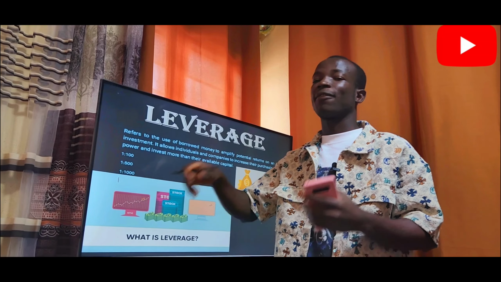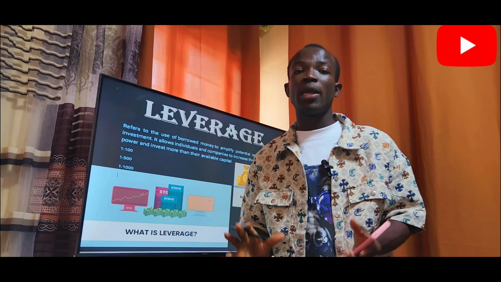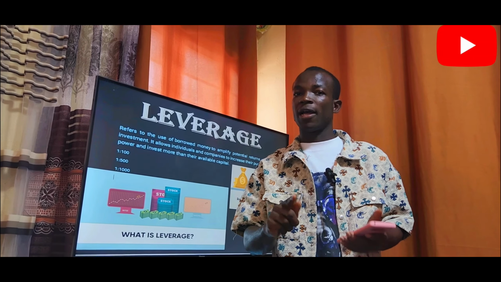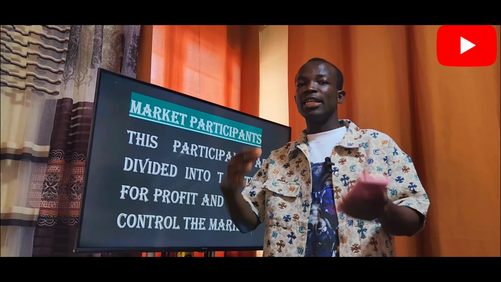Let's say 100 times 500, that's 50 US dollars. You have the purchasing power of 50 US dollars, which you deposited just 100 US dollars. Remember, that's the power of leverage. That's the power of a broker. That's what the broker helps people in this market for.